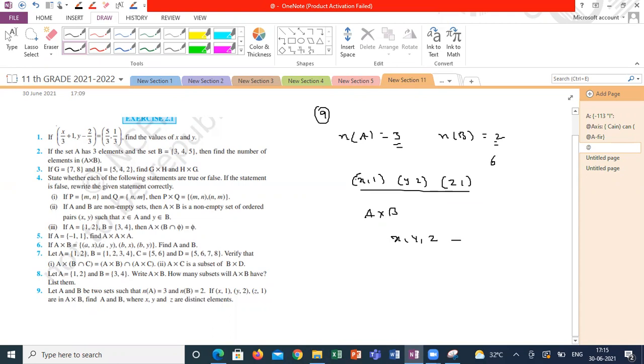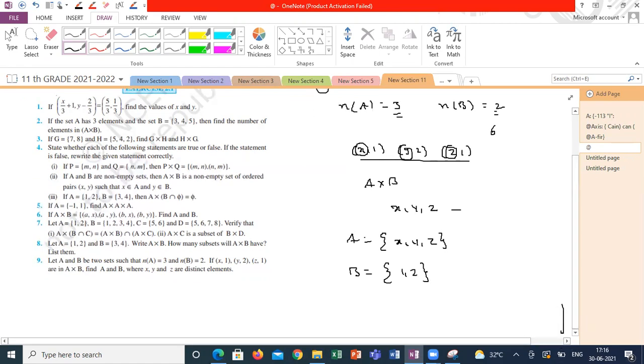What are the first elements of these ordered pairs? Three distinct elements are already given in the data. So set A collects all the elements x, y, z. So this is the set A. Set B is the elements of the second one, so 1, 2.